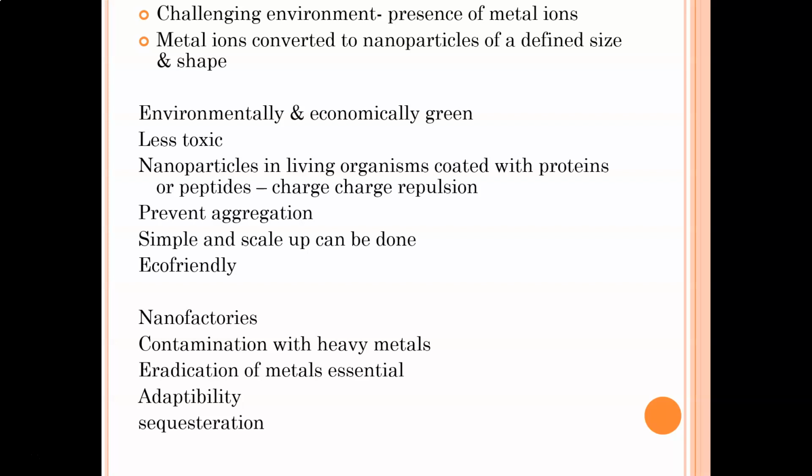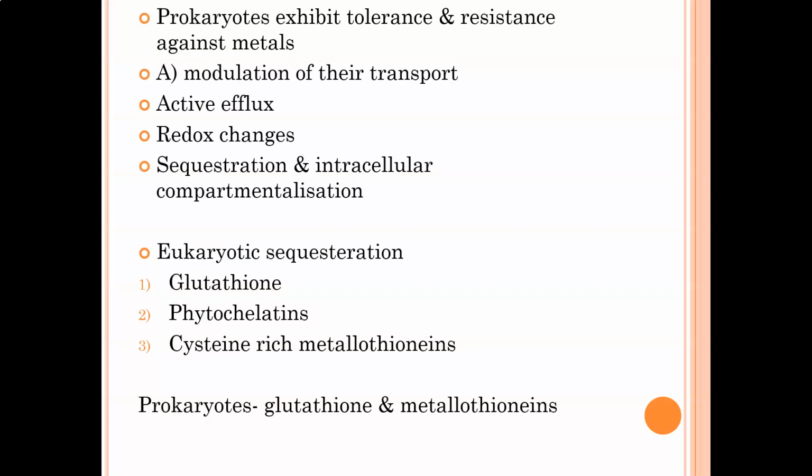Also, because the environment is contaminated with a lot of heavy metals, the microorganisms living in such environments have been able to adapt to the presence of heavy metals, and for eradicating the heavy metals, they are sequestering these metals in the form of nanoparticles. So their adaptability is turning into a commercial use in today's world. We know that prokaryotes have this tendency to exhibit tolerance and resistance against several toxic metals as well as xenobiotics which are there in the environment. Now, how do they develop this resistance?